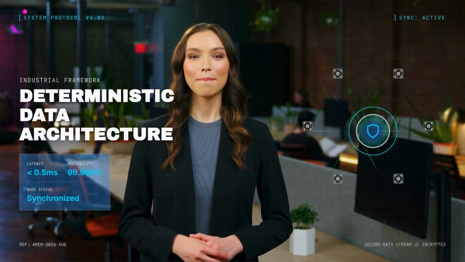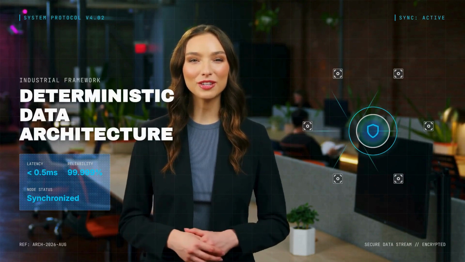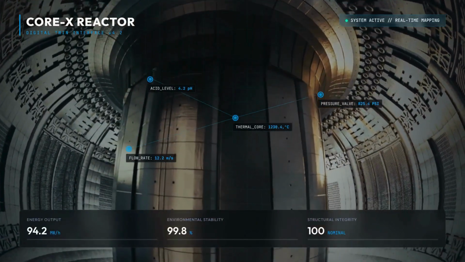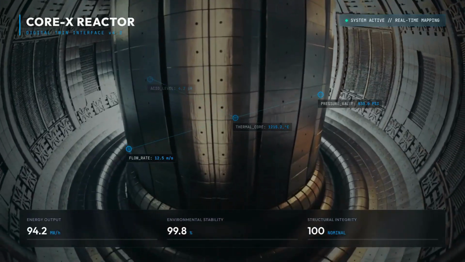But the real differentiator is digital evidence. Measurements are ingested, validated, and time-synchronized through a deterministic data architecture. The digital twin reconstructs material, acid, energy, and environmental state. This is the core technology layer of the MITV architecture.